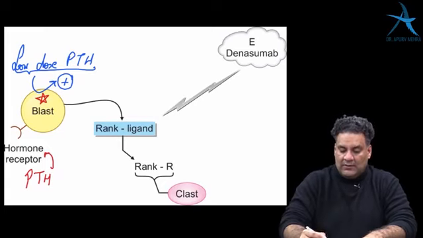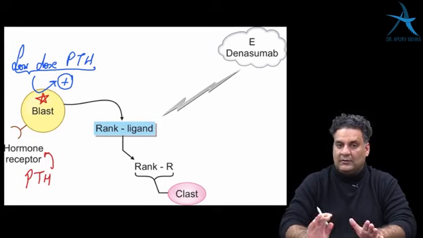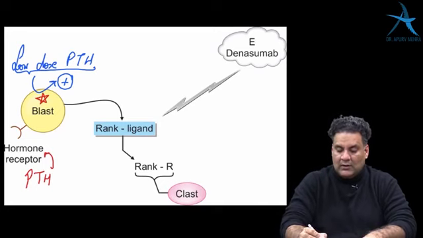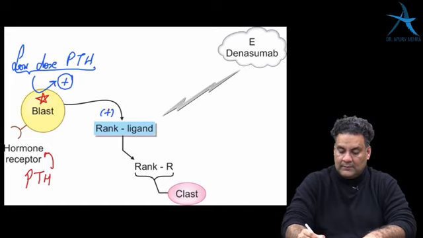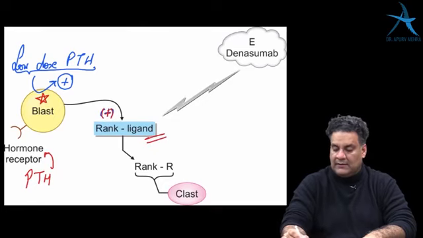Whereas in normal doses, osteoblasts will release RANK ligand. This RANK ligand is inhibited by two drugs called estrogen and denosumab.